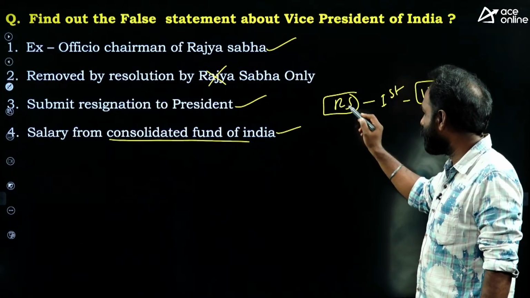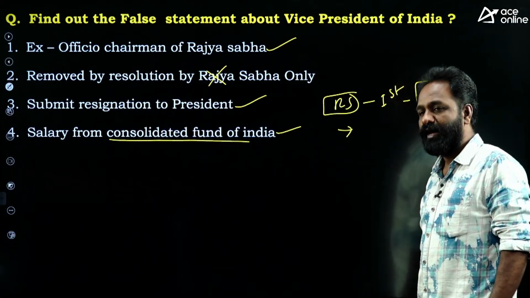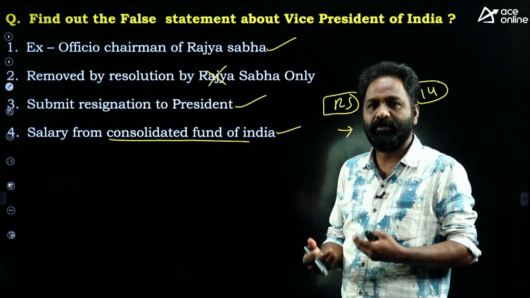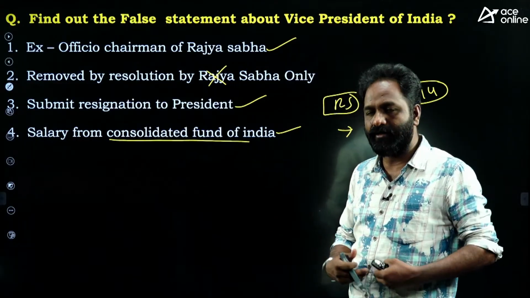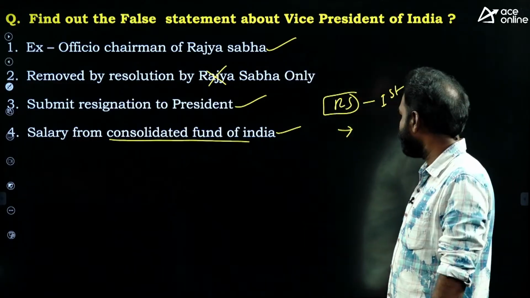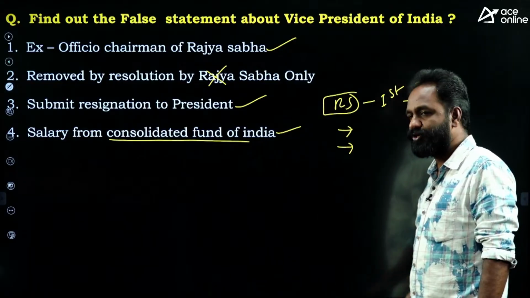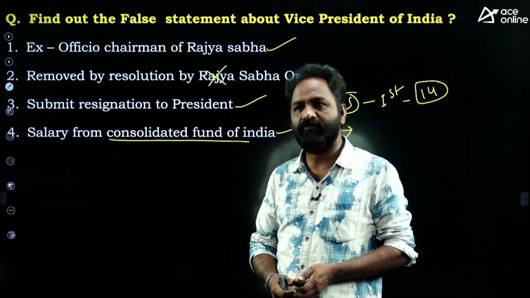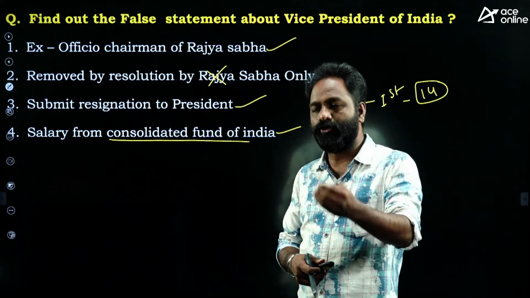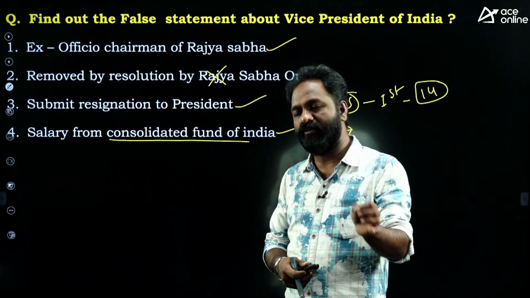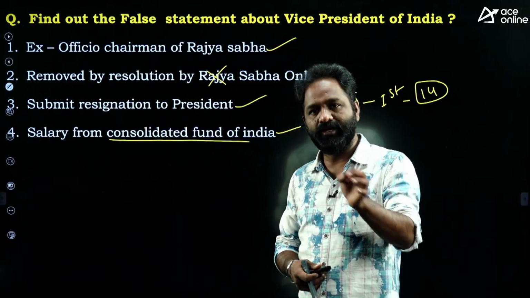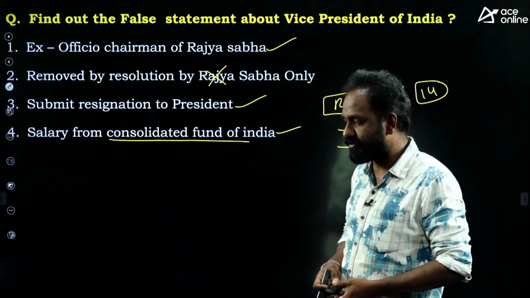And vice president also can express his views in Rajya Sabha directly or indirectly. Vice president is usually removed on the grounds of violation of constitution, though the constitution does not mention the ground for removal.